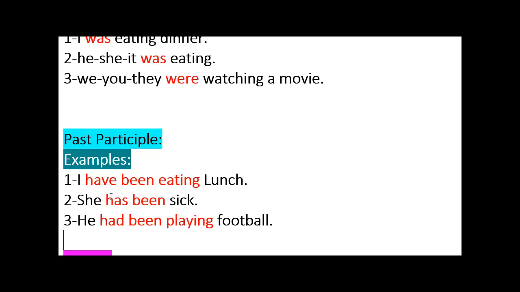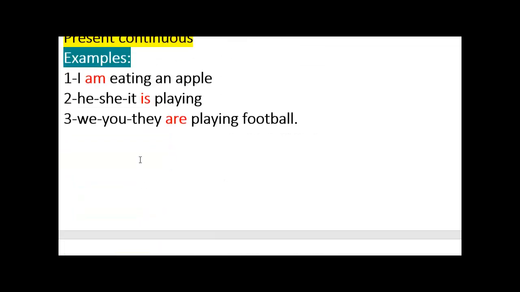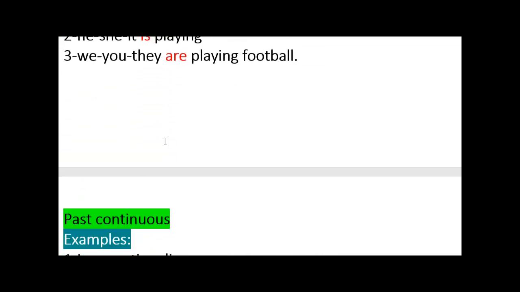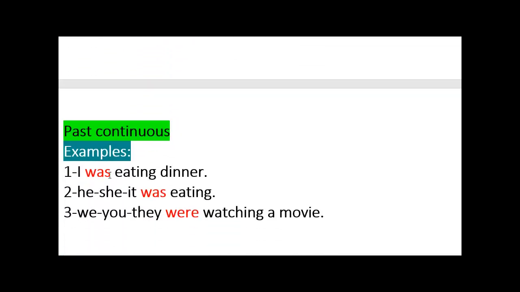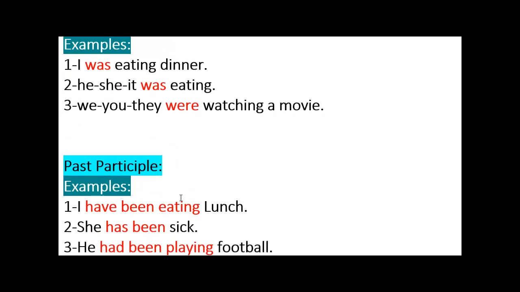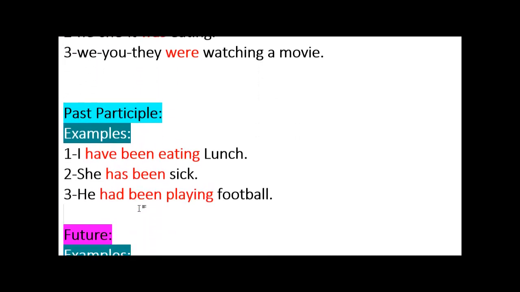As you can see here, the verb to be changes into been. So remember, the verb to be plus a verb: am, is, are in the present; was and were in the past; and been in the past participle.